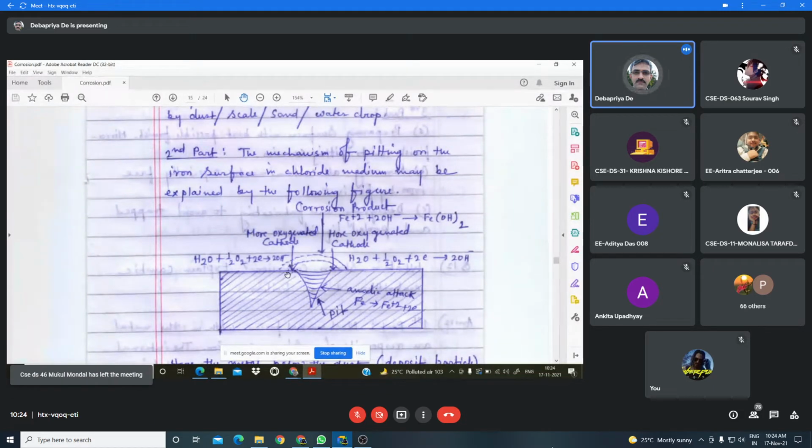Because the electron which is liberated from the anodic region will move to the cathodic region and is consumed due to the cathode reaction. And more cathode reaction requires more electrons, and as a result the corrosion becomes faster. Okay, is it clear?